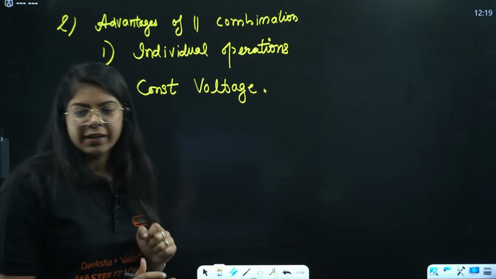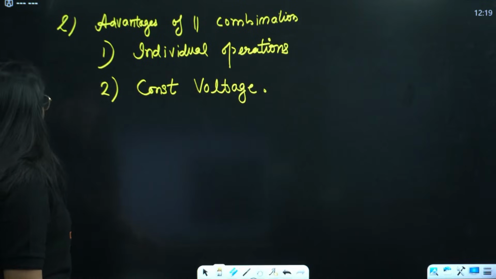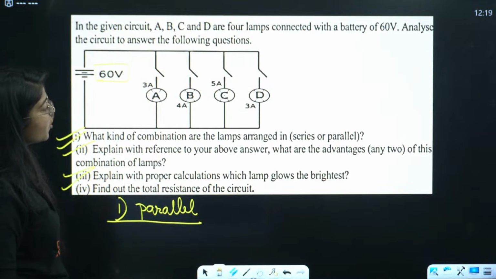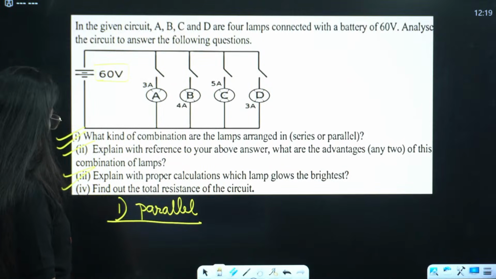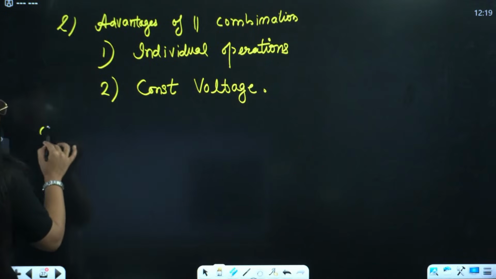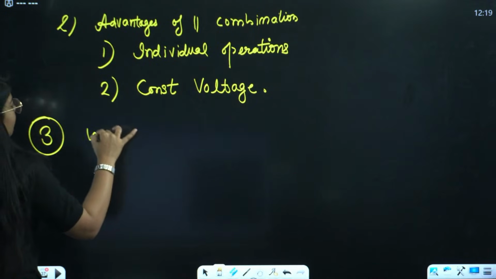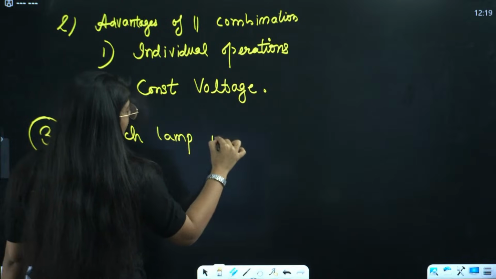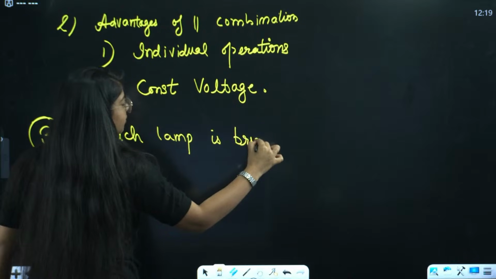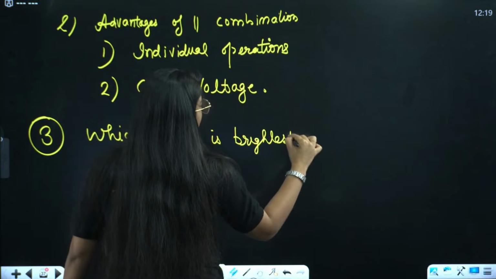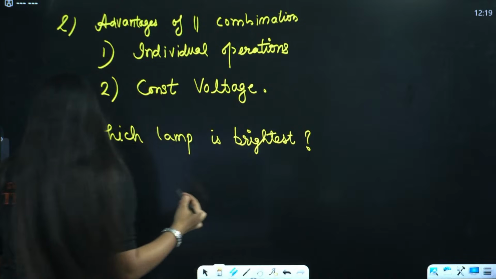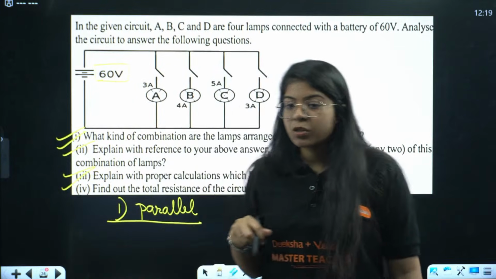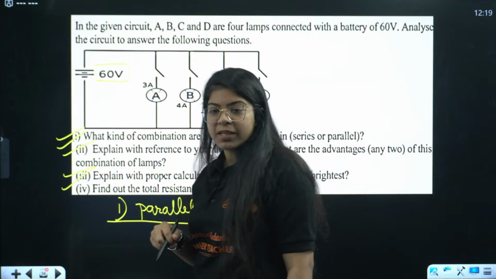Great. Done. Now we have the next: explain with proper calculation which lamp glows the brightest. Okay, listen to me very carefully. Third part: which lamp is brightest? So let me know which lamp is brightest. How will we solve this part? All are getting the same voltage. You said all are getting the same voltage, right?